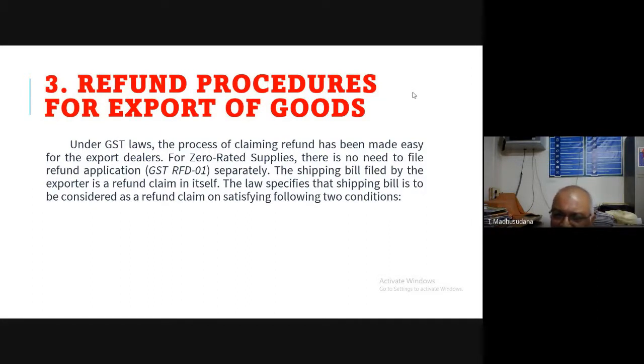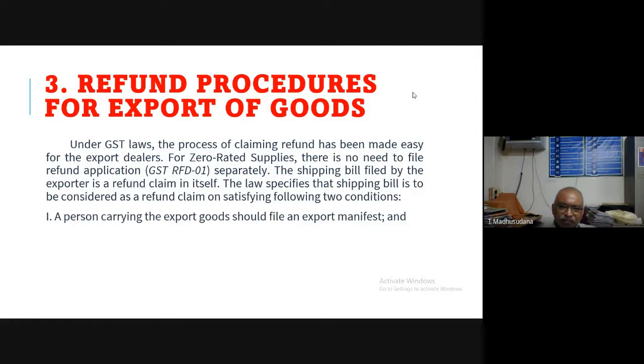The law specifies that the shipping bill is to be considered as a refund claim on satisfying the following two conditions. If the shipping bill is to be considered as the refund claim, they have to fulfill two conditions. What are those conditions?